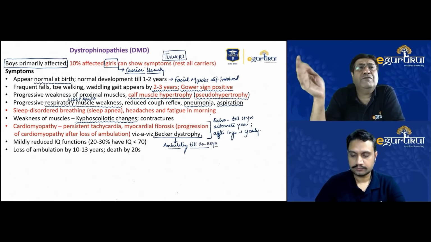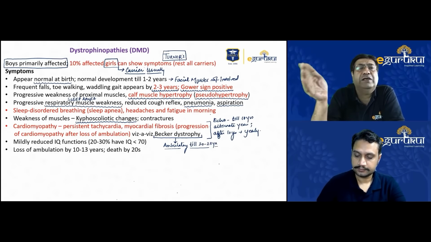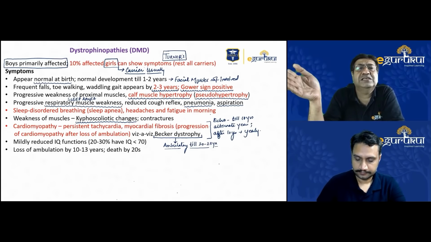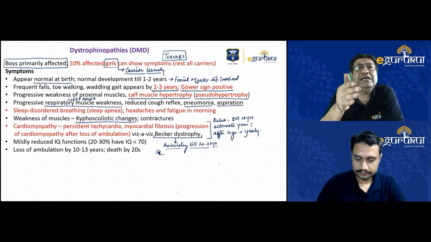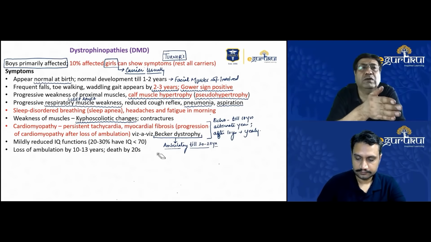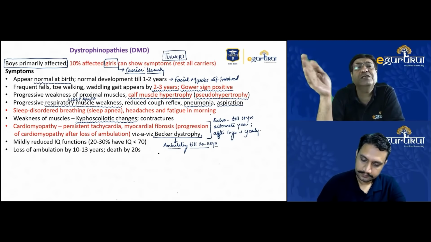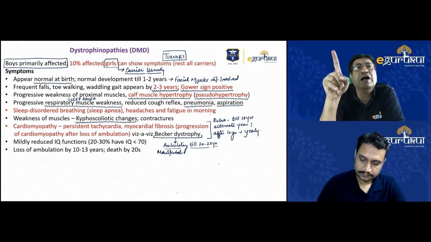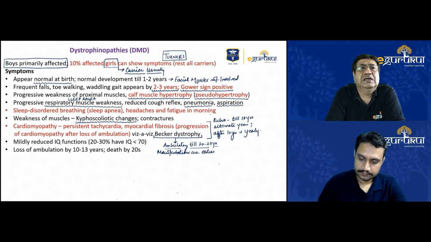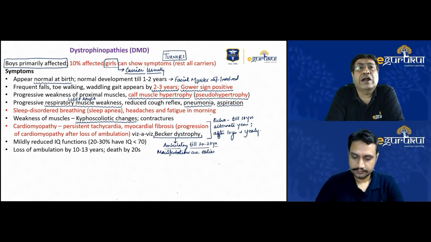Most of the manifestations of Becker's dystrophy, especially the skeletal muscle manifestations, are later in comparison to DMD. DMD develops manifestations earlier, and also has a much more severe illness compared to Becker's. But in Becker's, the progression of cardiomyopathy is at an earlier age in comparison to DMD. In DMD, the progression of cardiomyopathy is only after the child becomes non-ambulatory, but in Becker's, it develops at an earlier age when the child is still ambulatory.